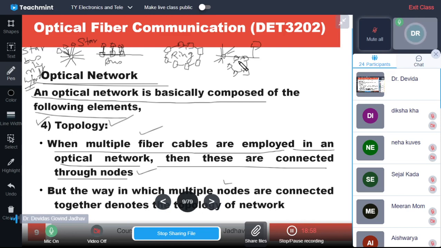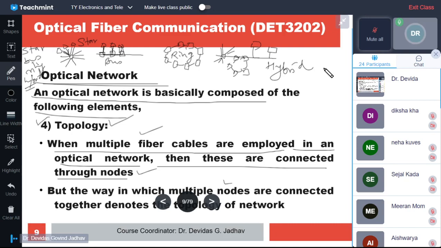So this is bus topology, star topology, ring topology, all together it is hybrid topology. Hybrid may have only star and ring, or only star and bus, or only bus and ring, or all three, or still further more topologies. So these are the topologies.